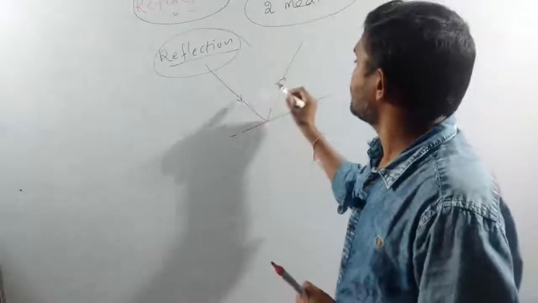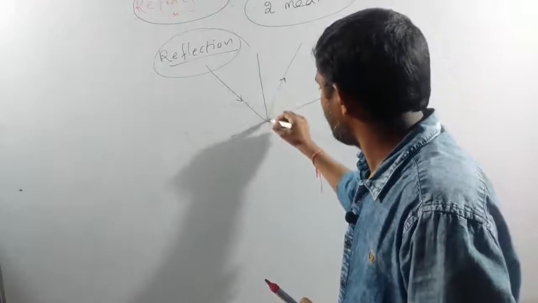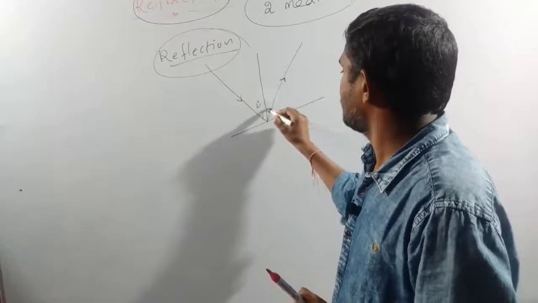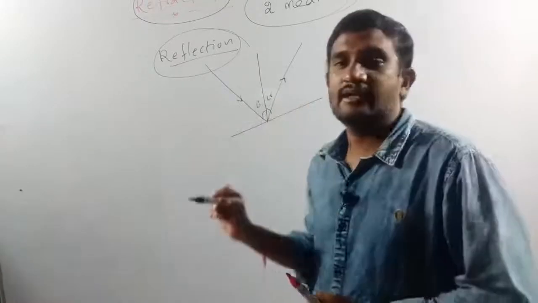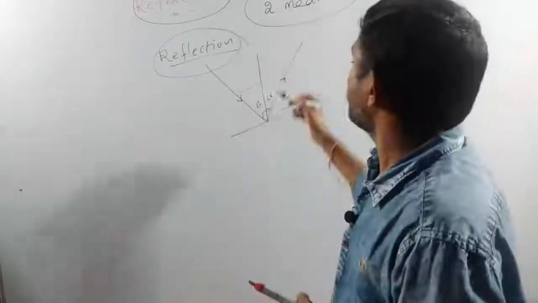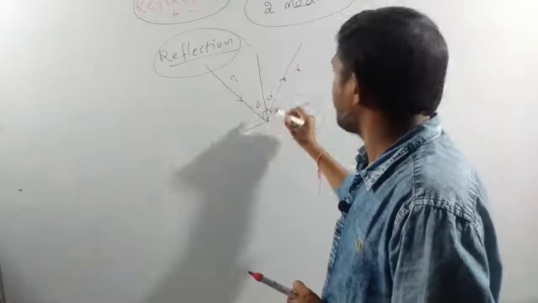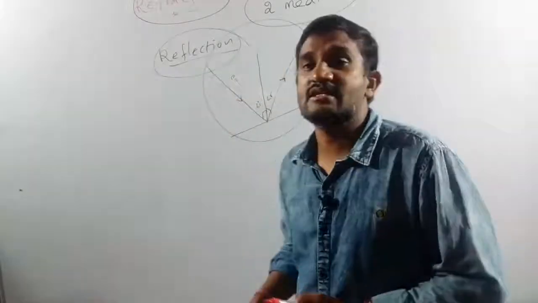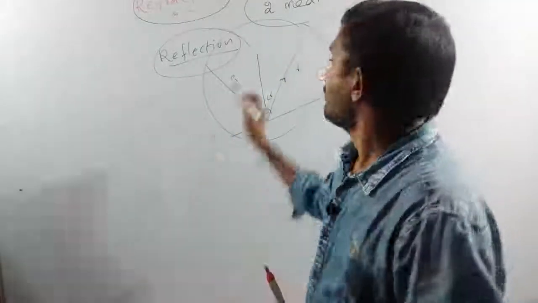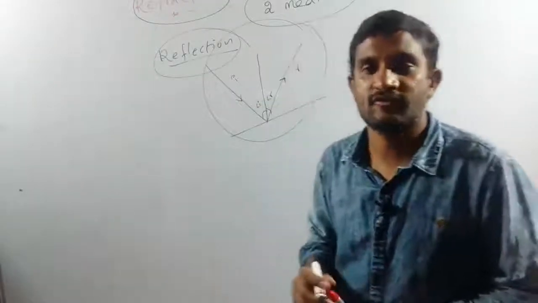It is an incident ray. It is a reflected ray. We have to draw the normal line here. Here it is making angle I, and it is making angle R. Angle I is equal to angle R, that is the first law of reflection of light. Second law of reflection of light: the incident ray, reflected ray and normal line are all present on the same plane. That means, this whiteboard is one plane, and only on the plane these three rays are present. That is the second law of reflection of light.